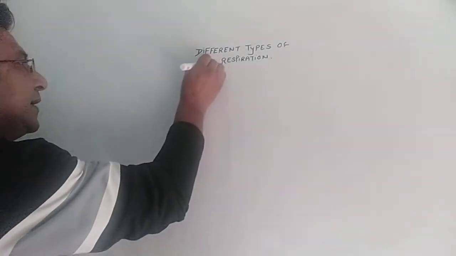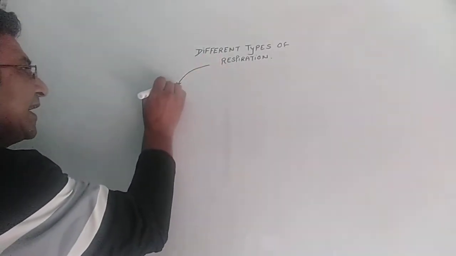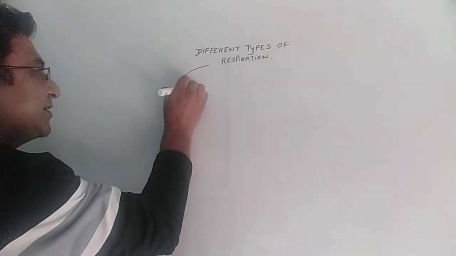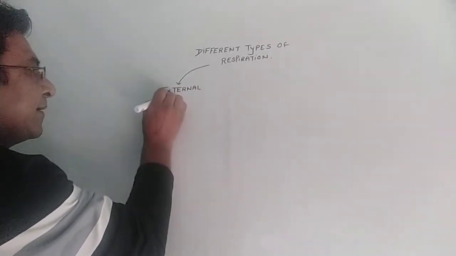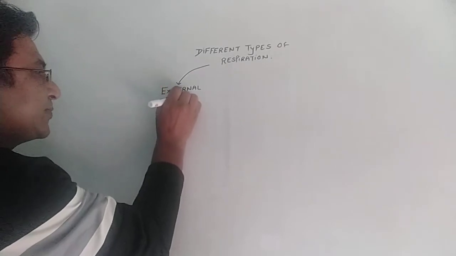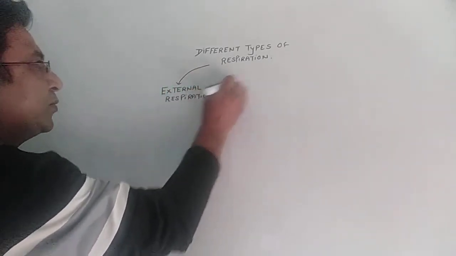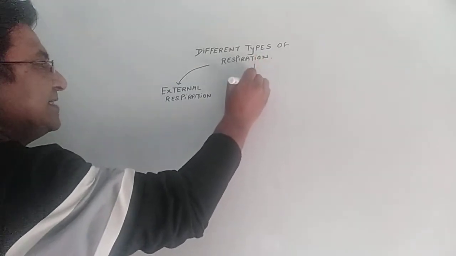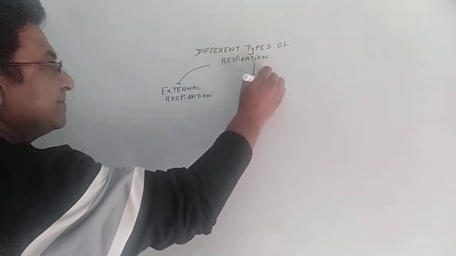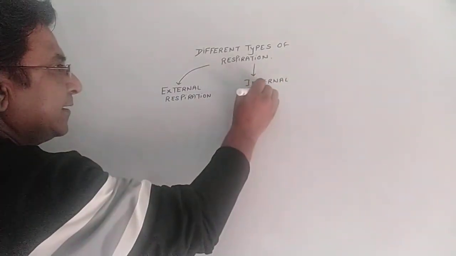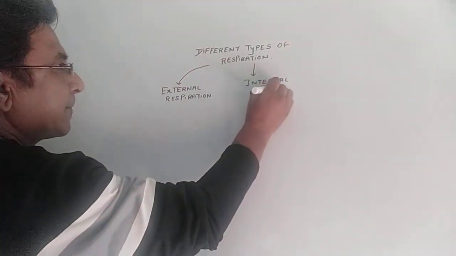The first one is called external respiration. And the second one is called internal respiration.